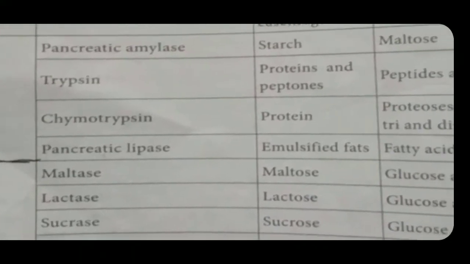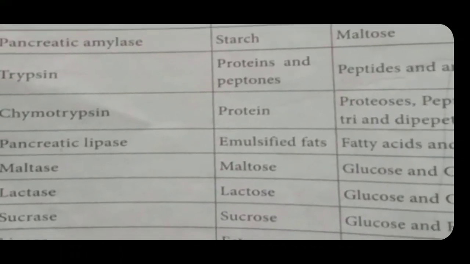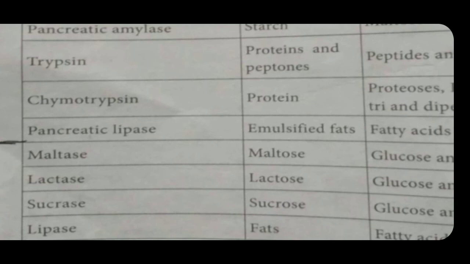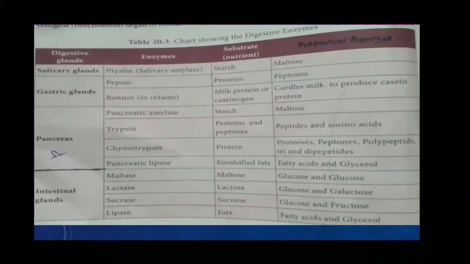That is, proteins are larger molecules that are converted into smaller molecules as peptides and amino acids. Unless these larger molecules break into smaller molecules, our intestinal wall cannot absorb them. That is why these enzymes are involved in the breakdown of bigger molecules into smaller forms.